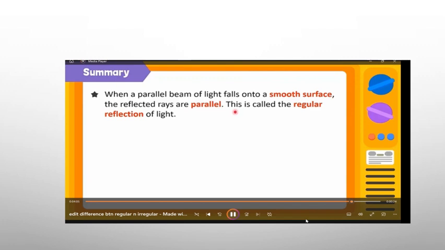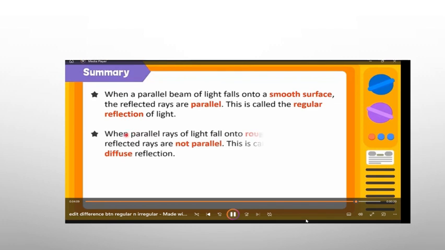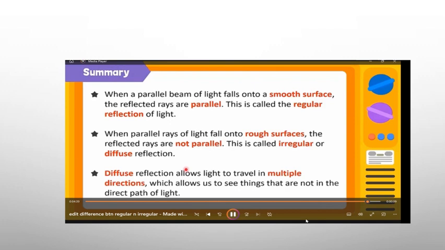So in summary, when a parallel beam of light falls onto a smooth surface, the reflected rays are parallel, and this is called regular reflection of light. When a parallel beam of light falls onto a rough surface, the reflected rays are not parallel. This one is called irregular or diffuse reflection.